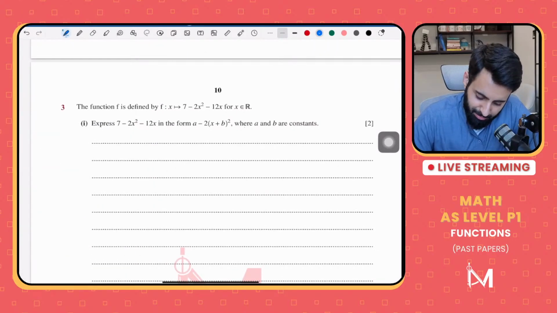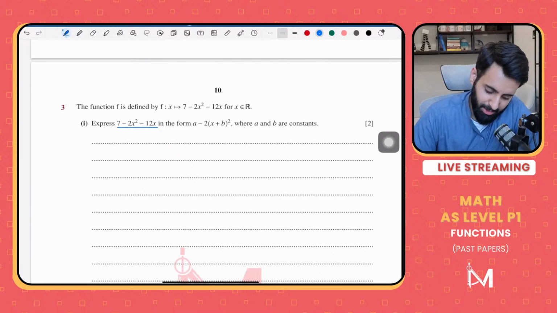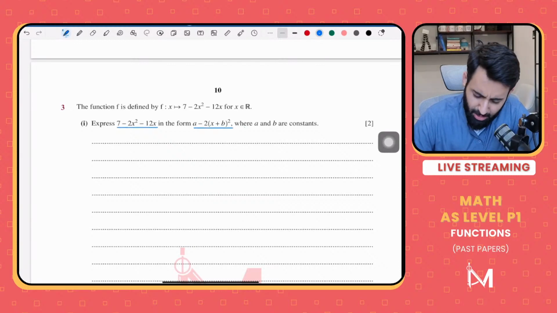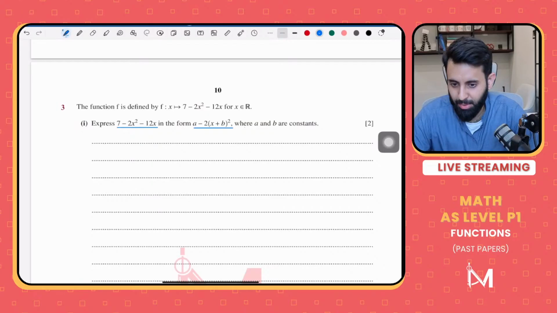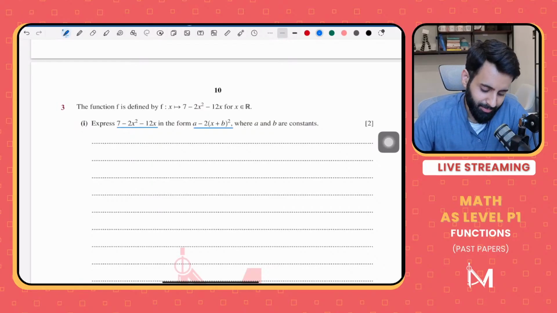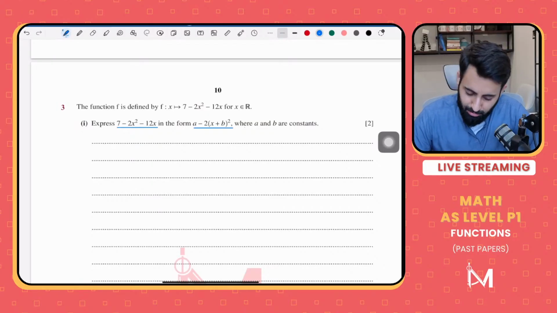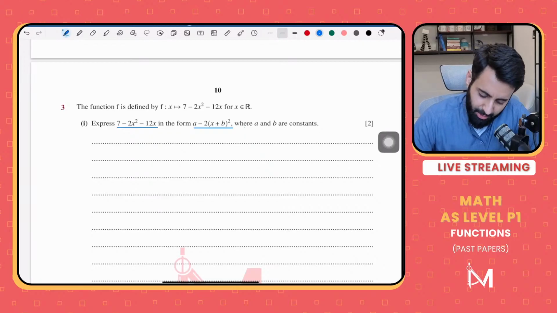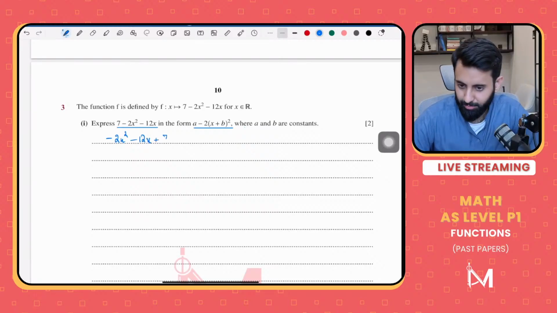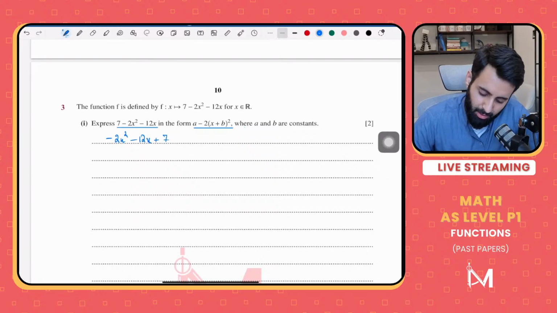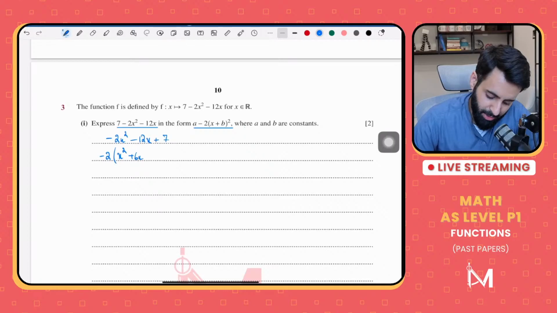So this is a function, and we're supposed to express it in this form. Now, there are many ways to do it. You can do it by comparing. You can do it by completing the square. I think I'm going to opt for completing the square. So minus 2x square minus 12x plus 7. Okay. So take minus 2 common. Alright, so we have x square plus 6x. Let's leave a bit of space, close the bracket, and then write plus 7.